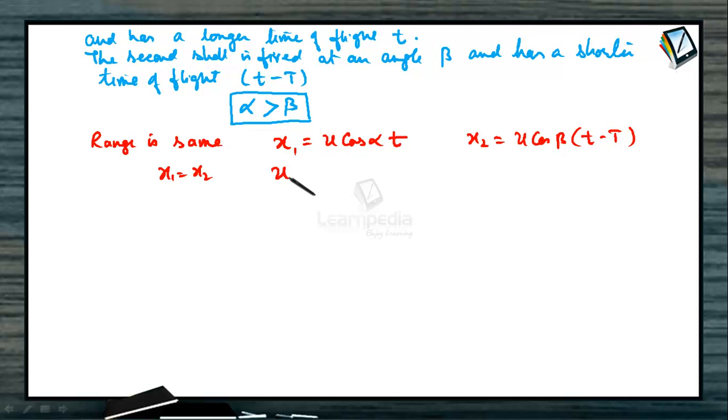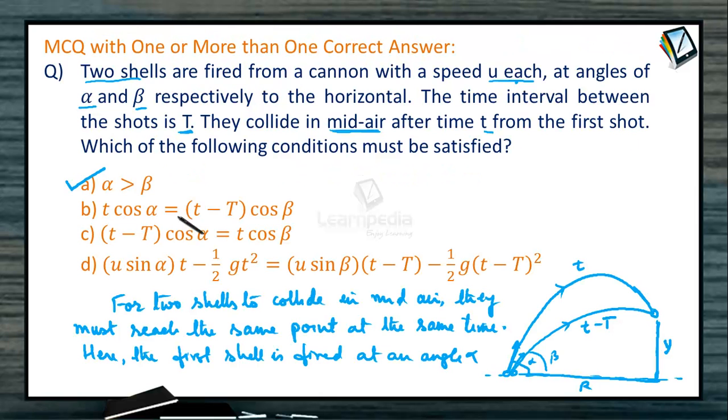x1 equal to x2 means u cos alpha into small t must be equal to u cos beta into (t minus capital T). So if you look into options B and C, t cos alpha equal to (small t minus capital T) cos beta is also a right option. (T minus capital T) cos alpha equal to t cos beta will be the wrong option out of these two.